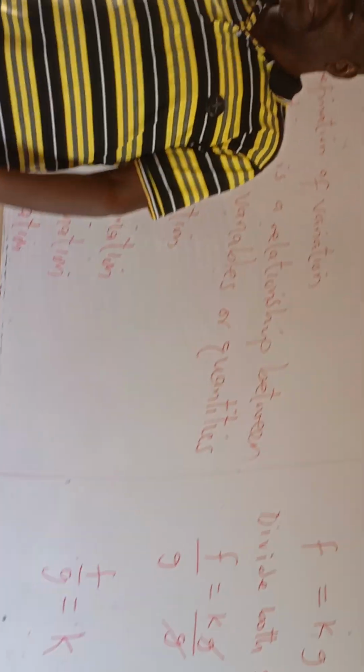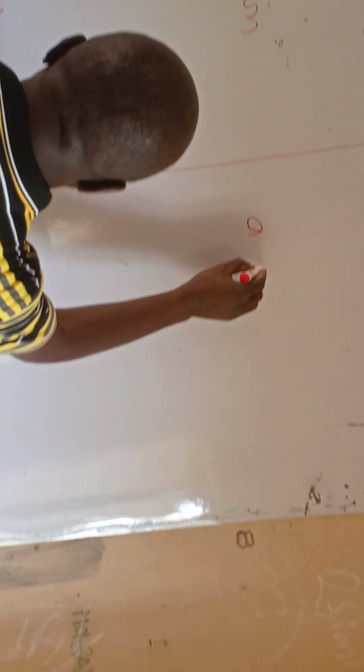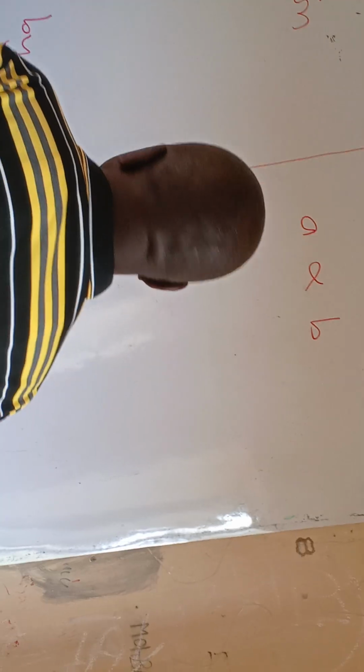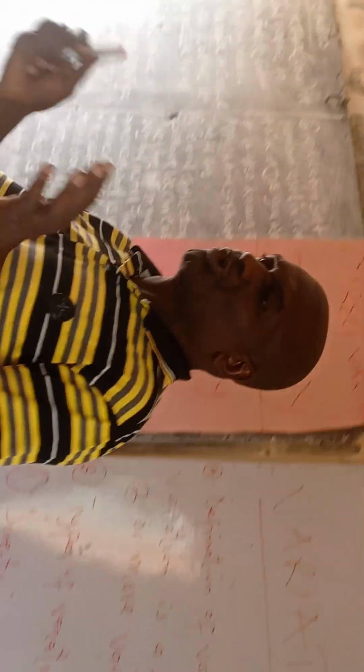But let me ask the class a question. Assuming we have A is directly proportional to B. Who can come and introduce the constant?